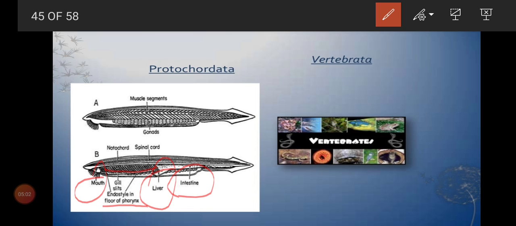Protochordata, we can see chordata alone in a cartilaginous form, it is not turned into a vertebral column. Okay, simply we can see the advancement alone.